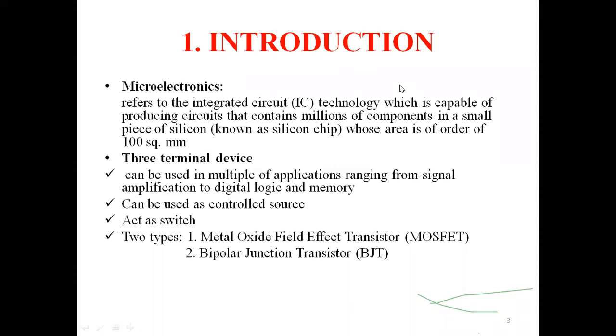The main applications are controlled source, memory, amplifier, or it can act like a switch also. These are the conventional applications. And out of these three-terminal devices, we are going to deal with two types, MOSFET and BJT. MOSFET is metal oxide field effect transistor, and BJT is bipolar junction transistor.